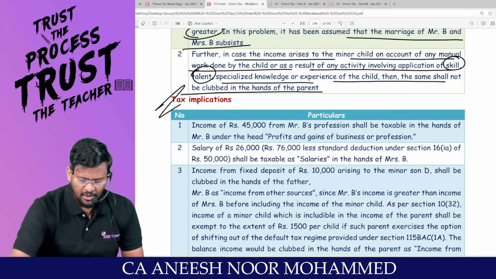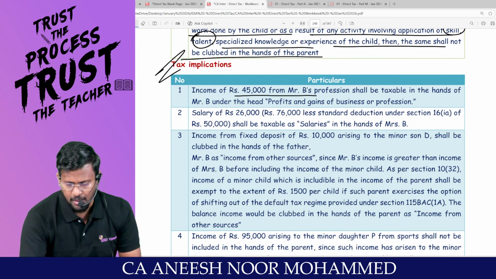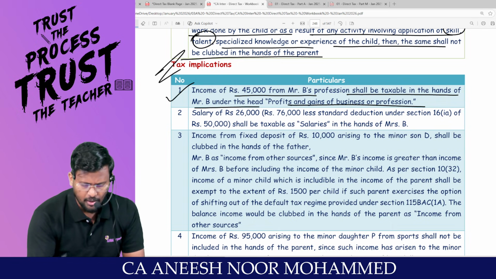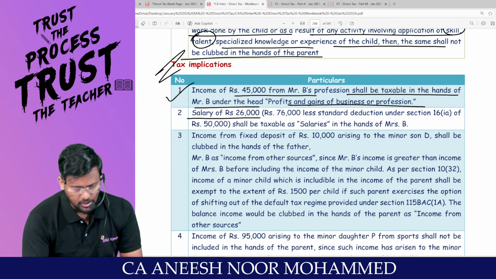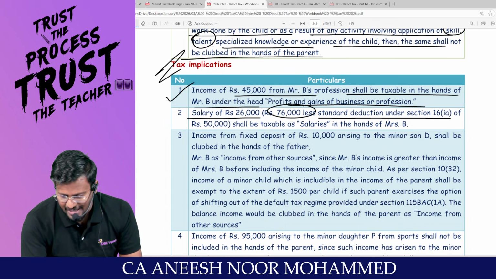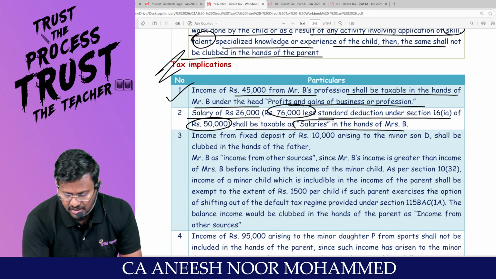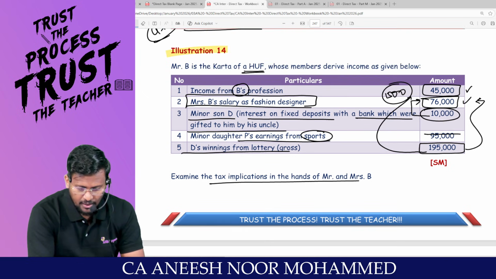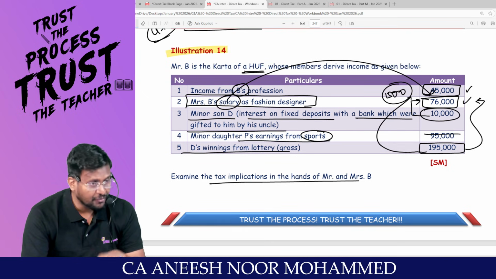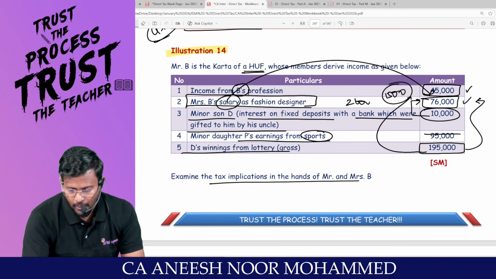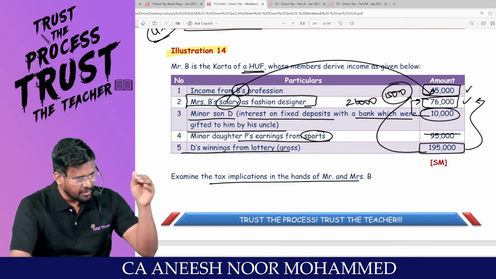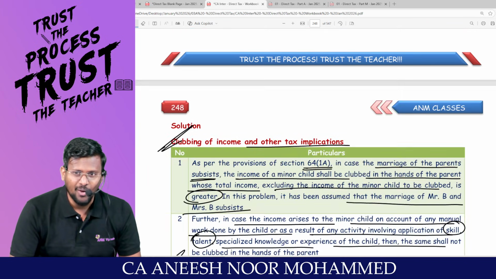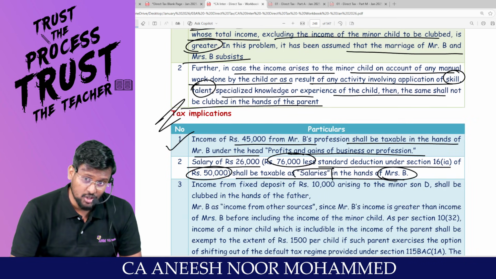Tax implication. Sir, income of 45,000 from Mr. B's profession shall be taxable in the hands of Mr. B under the head PGBP. Are you all really with me? Salary of 26,000, which is nothing but 76,000 less standard deduction of 50,000, shall be taxable as salary in the hands of Mrs. B. Now look, this is what? Salary. If you claim 50, what becomes? 26,000. Now Mrs. B is having less income. Are you understanding what mistake you will do? Now all the clubbing provisions will be applicable in the hands of Mr. B.